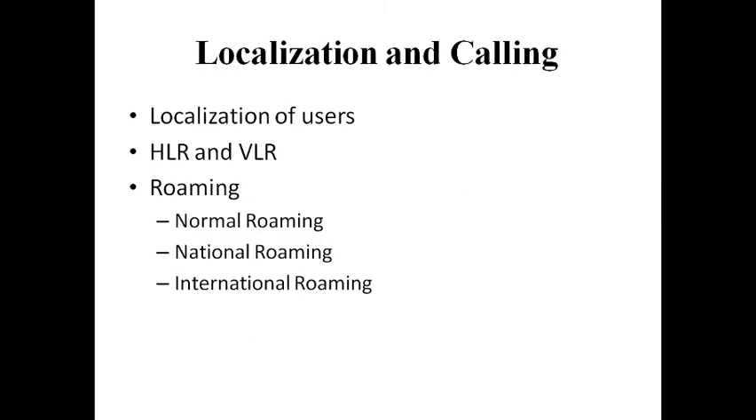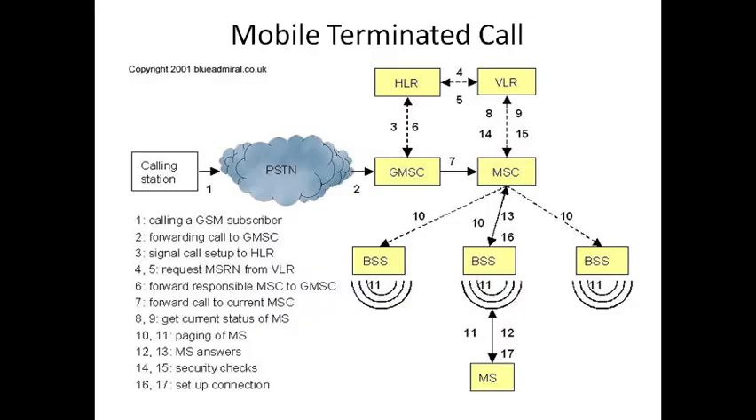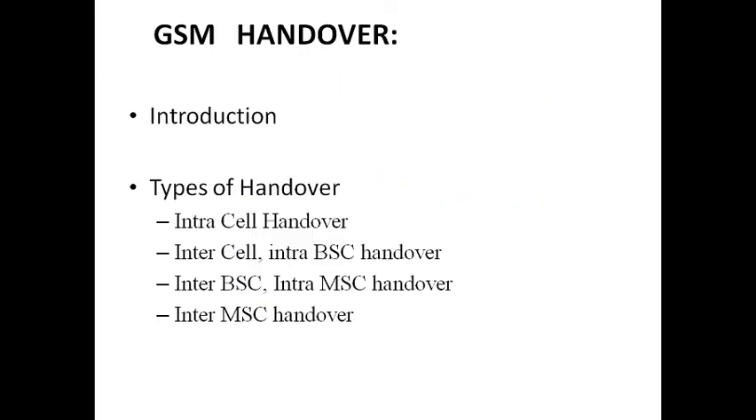localization and calling, where GSM locates the user and calling is performed using mobile terminated call and mobile originated call. Okay. Now when a call has to be set up, if the mobile station is not in the signal area at that time, how does GSM manage to hand over that call without any cutoff? That is how handovers are performed by GSM when signal is not present in the present radio cell.